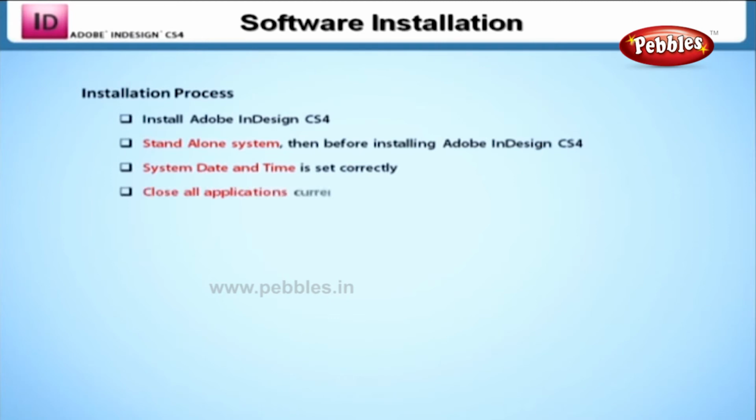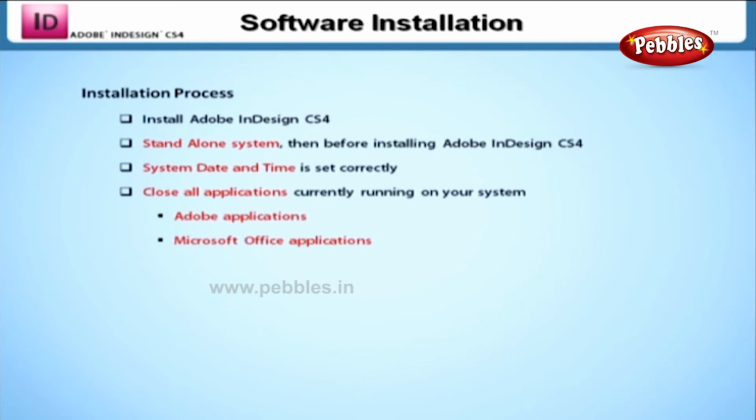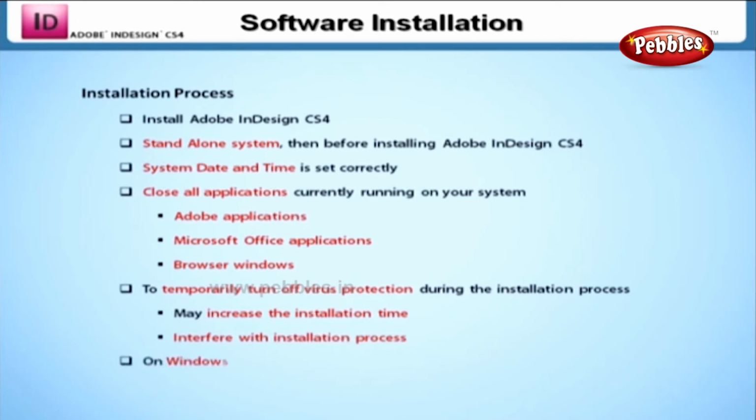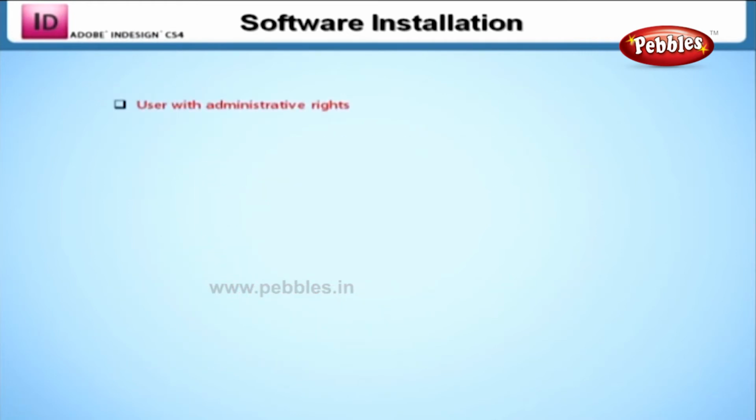Then, close all applications currently running on your system, including other Adobe applications, Microsoft Office applications, and all browser windows. It's also recommended to temporarily turn off virus protection during the installation process. Not doing so may increase the installation time and also interfere with the installation process. On Windows 2000 or XP, you should be logged on as administrator or as a user with administrative rights.